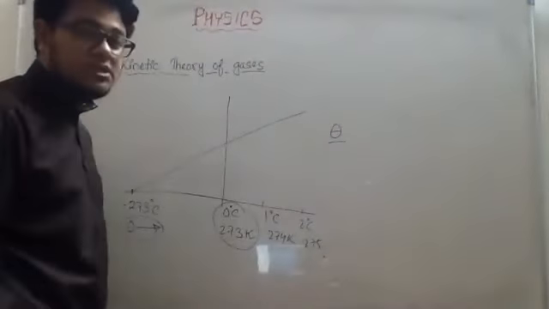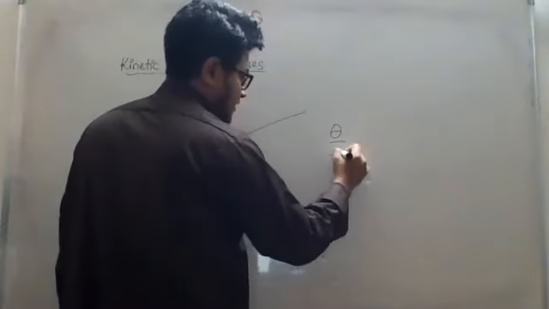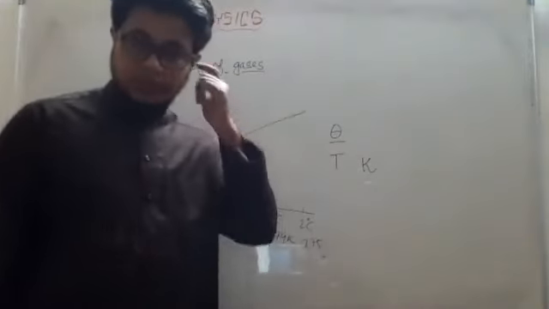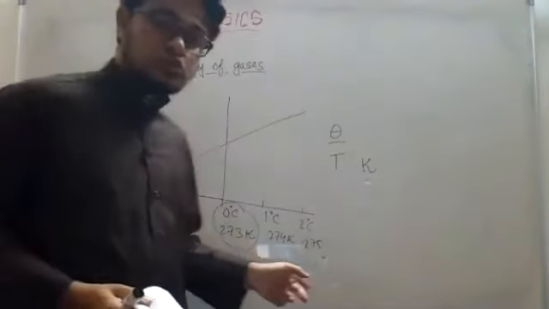So we are talking about, as I told you, if I write theta, I am mentioning degree Celsius. I am referring to the temperature in degree Celsius. But if I write capital T, then I am indicating the unit Kelvin. So yes, this is the absolute temperature, and this is proportional to this one.